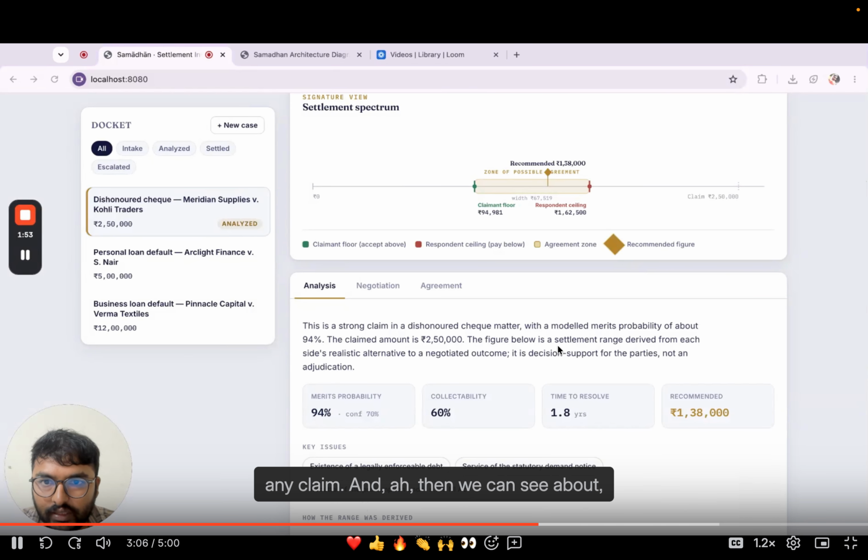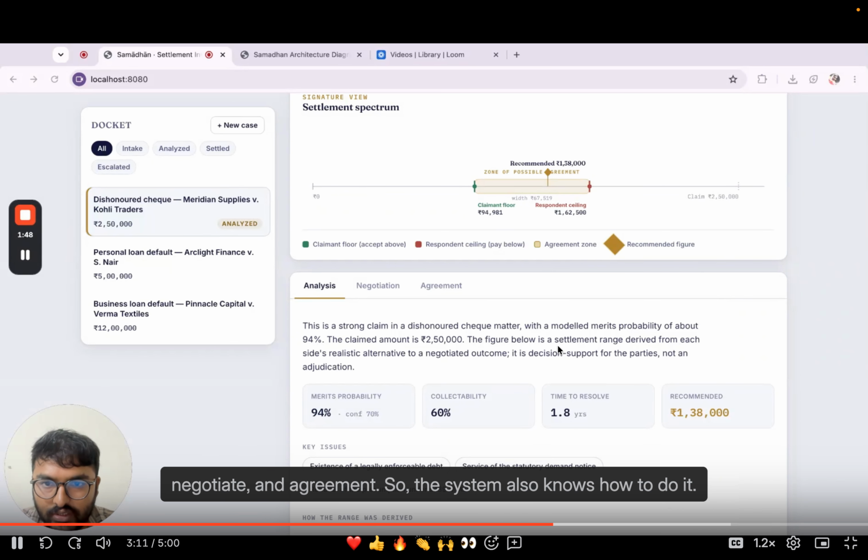Then we have three things: analyze, negotiate, and agreement. The system also knows when not to force a settlement. In our negotiation part, both can accept 1,38,000. But as you can see, the claimant floor is 94,000. If the claimant is asking 1,60,000 and the respondent can pay 1,40,000 or so, they can submit the round. I can see the possibility and how much is suggested for each side. So I'm accepting 1,38,000 now. Both accepted 1,38,000. Now the agreement has been settled.